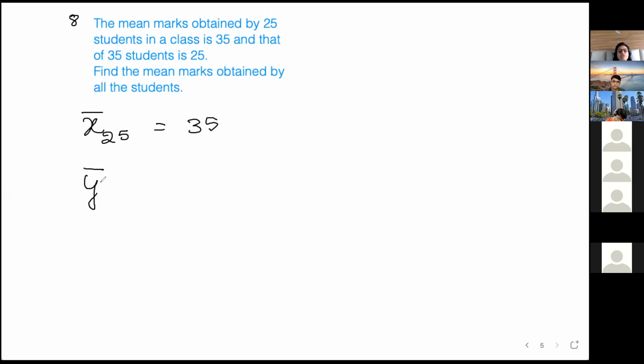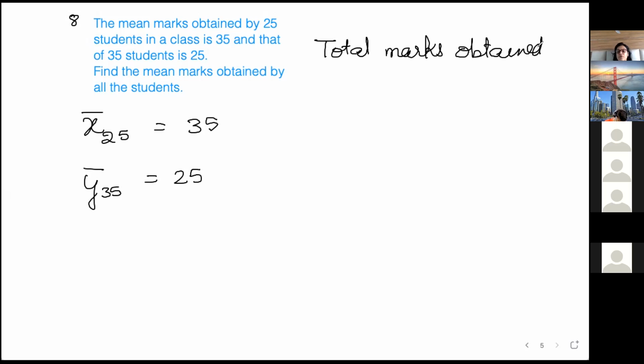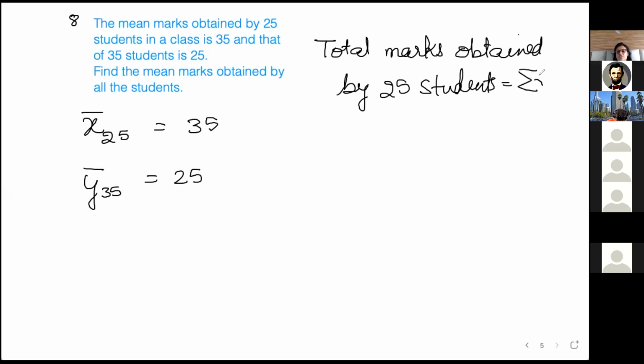Y bar of 35 students is 25. So total mean marks we have to obtain. First let us find out total marks obtained by 25 students, which is actually sigma X we are finding out, the sum of observation.